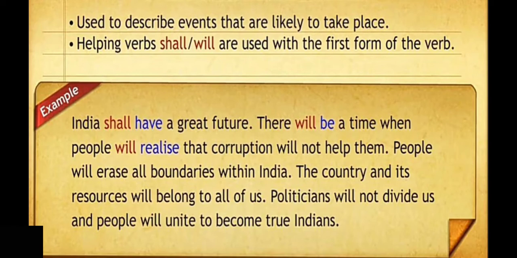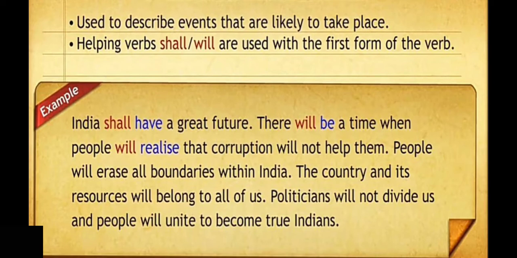Simple future tense is used to describe actions or events that are yet to take place or are likely to take place. Helping verbs shall or will are used along with the basic form of the verb, that is V1.